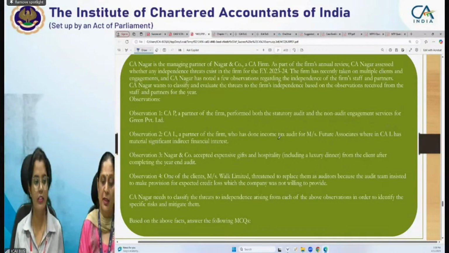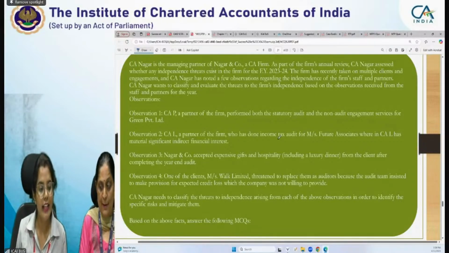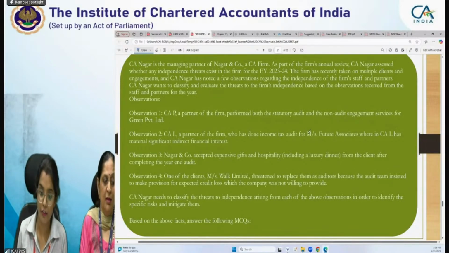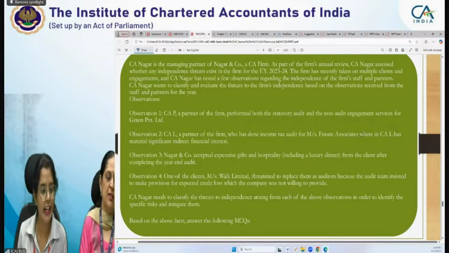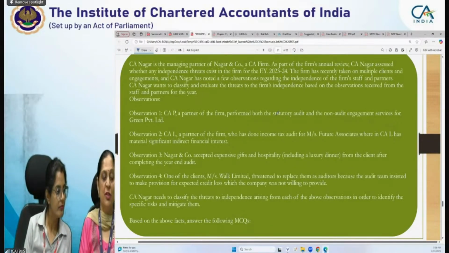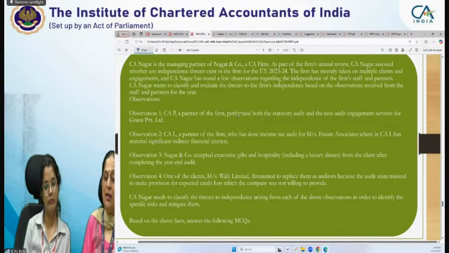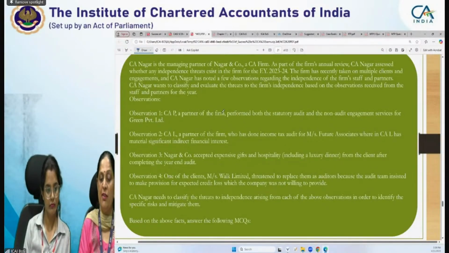Next is CAL, partner of the firm, who has done income tax audit for future associates, wherein CAL... one second. Harish wants to see the question once again. Harish, in the question we are talking about observation 1, that CAP, a partner of the firm, performed both the statutory audit and the non-audit engagement service for Green Private Limited.